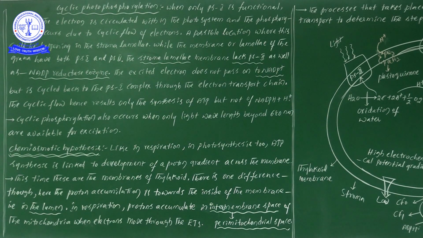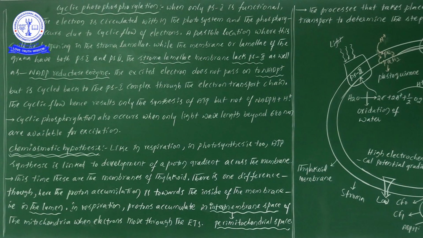The wavelengths beyond 680 nanometers are available for excitation of electrons. So we can understand one point: in cyclic photophosphorylation there is involvement of photosystem 1 only and no involvement of photosystem 2.